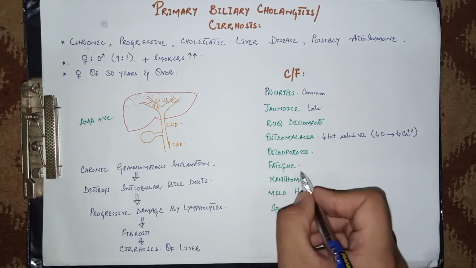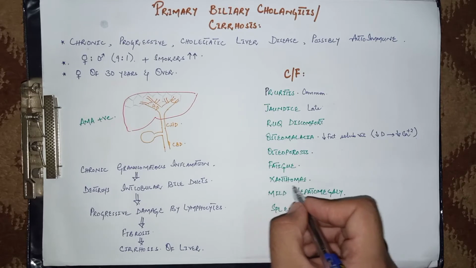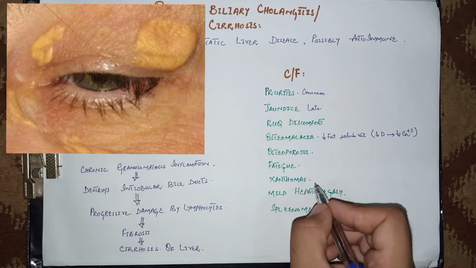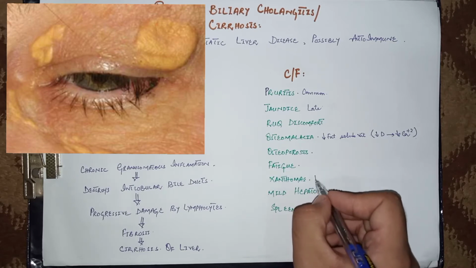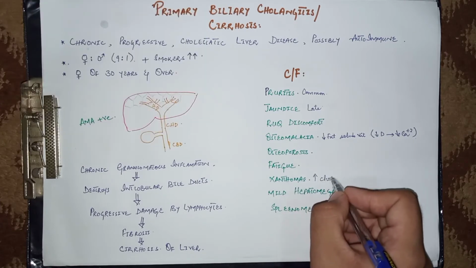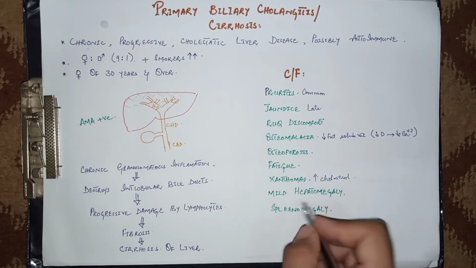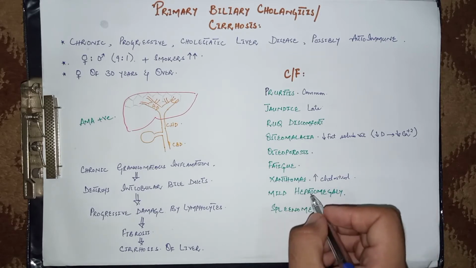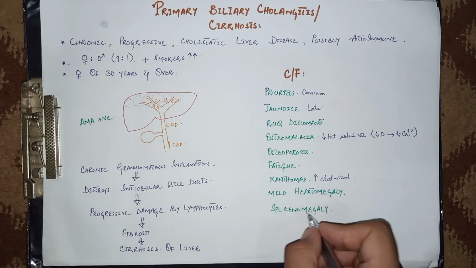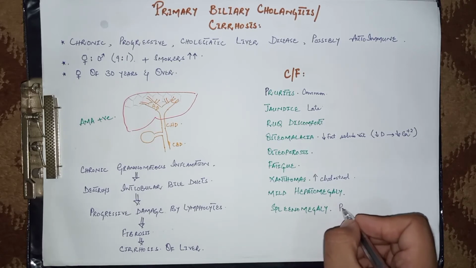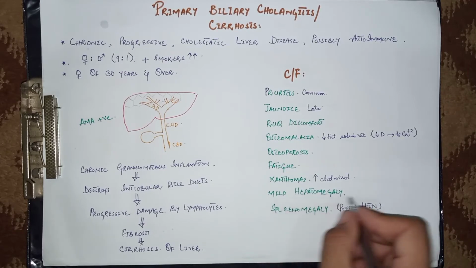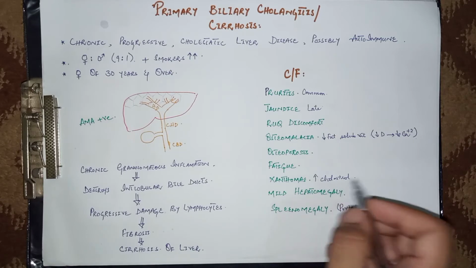Fatigue is also a common feature, and in severe cases xanthomas can be seen. Xanthomas are nothing but yellow deposition of cholesterol on the skin. It is usually seen around the eyes. The reason for xanthomas is increased level of cholesterol. And there may be mild hepatomegaly. It is a constant feature of primary biliary cholangitis, while splenomegaly occurs only when there is portal hypertension.